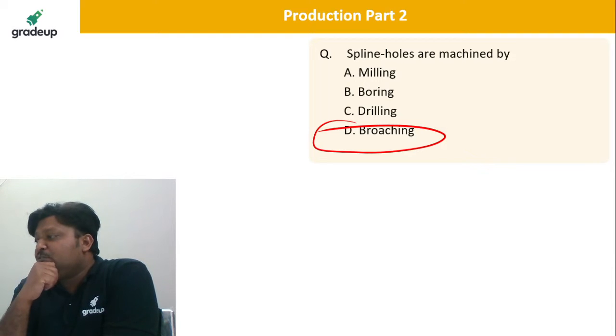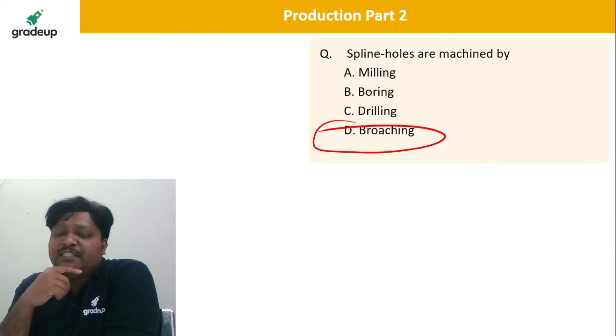Chandan, Nitish, very good. Sumit, Prem, Sandeep, Tejas, Giraj, that is correct. Very good. Broaching operation.